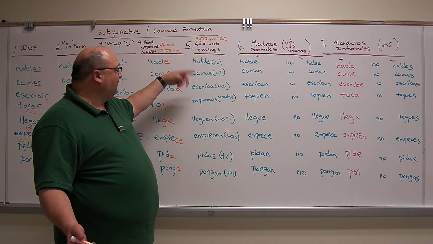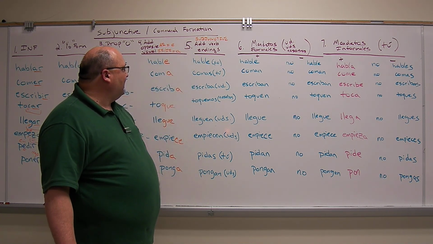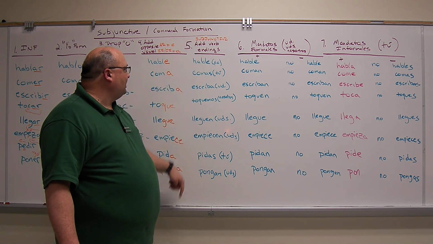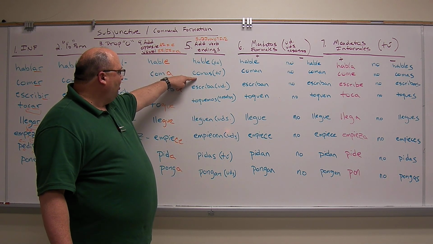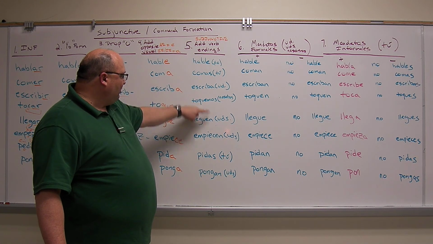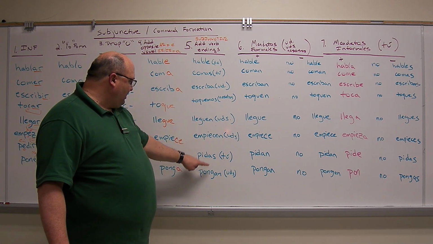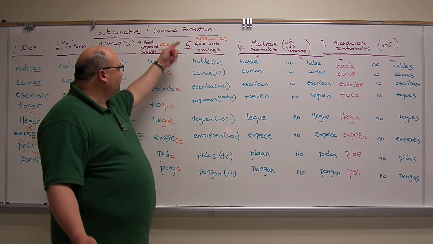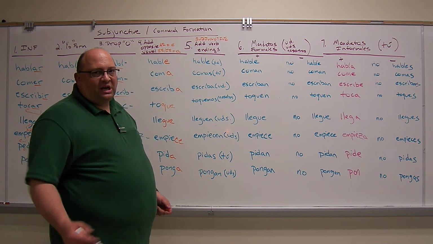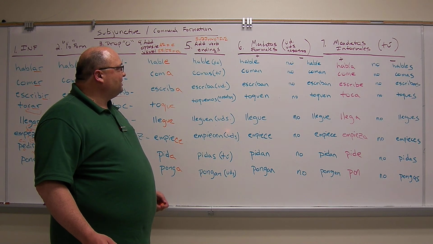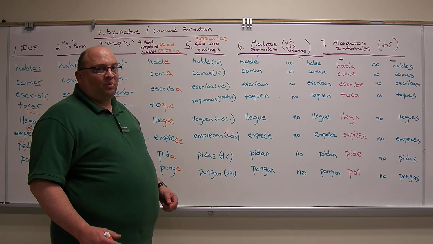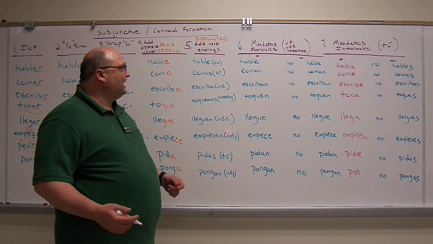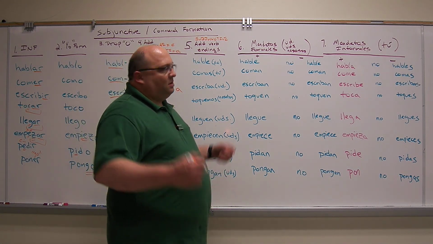So, and then nosotros, of course, hablemos. So we would conjugate it completely. I have a representative of each one of these conjugations: hable, comas, escriba, toquemos, lleguen, empiecen, pidas, and pongan. Okay? So that's the subjunctive formation. You just conjugate it as you normally would, and you form the subjunctive. We'll talk about when the subjunctive is used later. It's a whole other video.